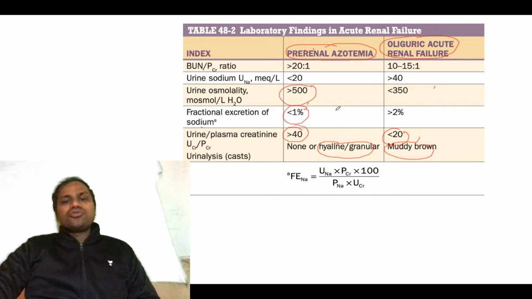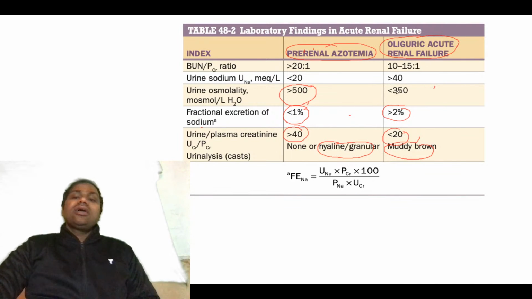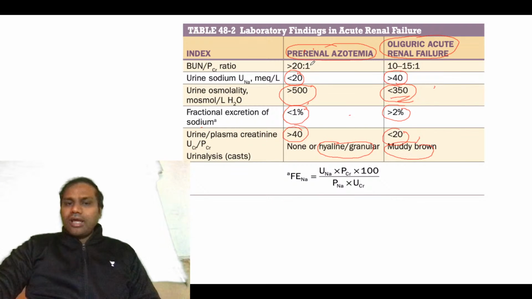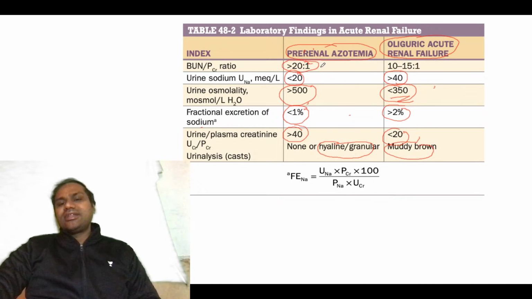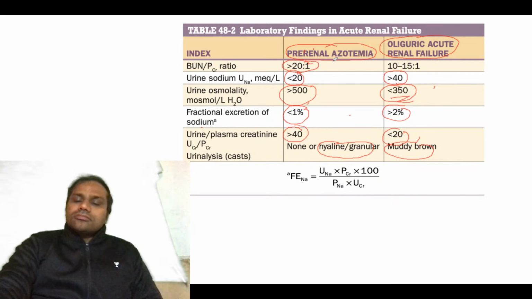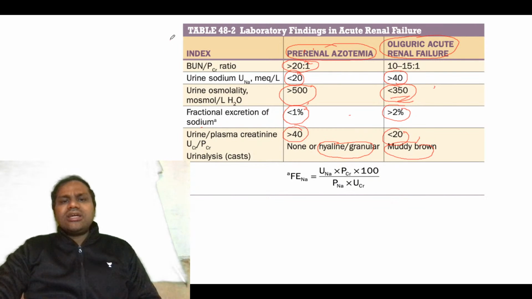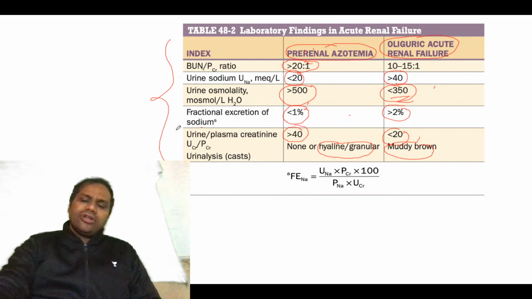Remember, the fractional excretion of sodium will now be more, because there is a problem with the tubules over here. Since there is a problem in the tubules, the osmolarity will be less than 350. Urine sodium is less than 20 in the prerenal case, but urinary sodium will be more than 40 in this case. The urine to plasma creatinine ratio is greater than 20 to 1 in prerenal, and 10 to 15 to 1 in intrinsic. So this is about how you differentiate between prerenal azotemia and oliguric acute renal failure.